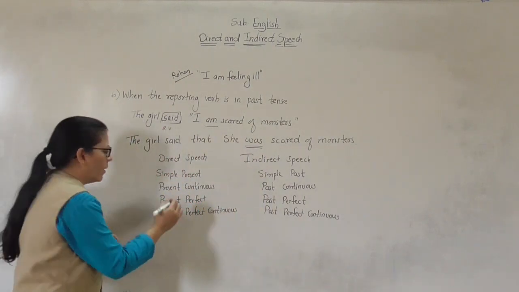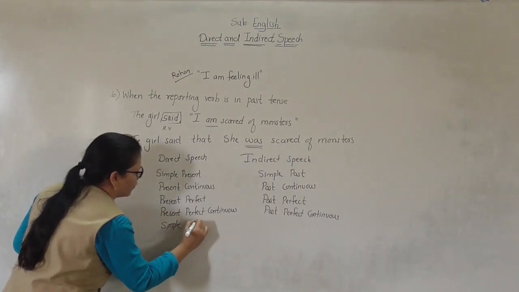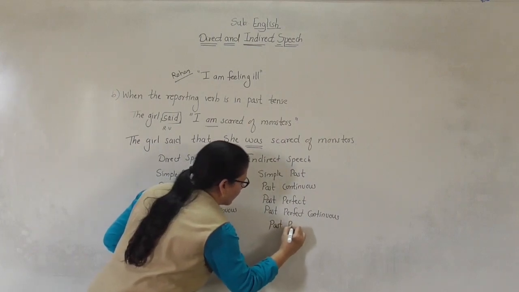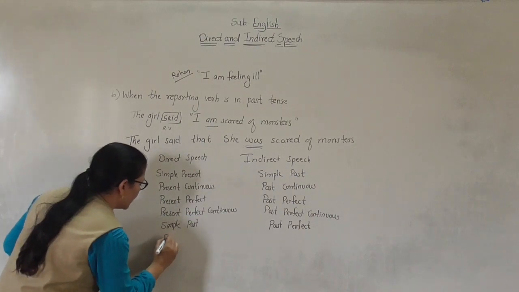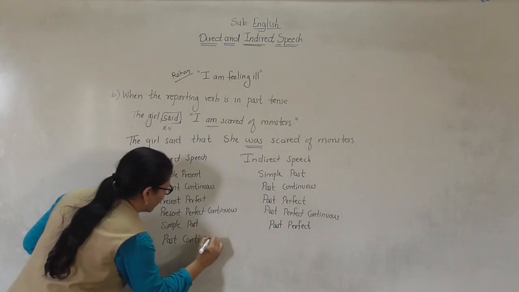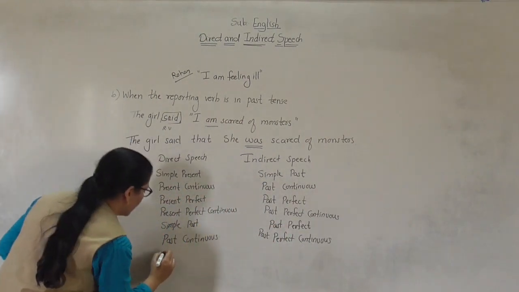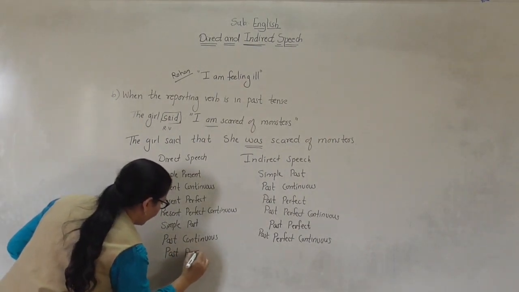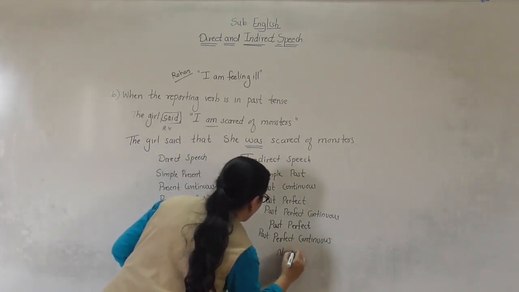Now if the verb is in simple past, it will change to past perfect. If the verb is in past continuous, it will change to past perfect continuous. If the verb is in past perfect, there will be no change.